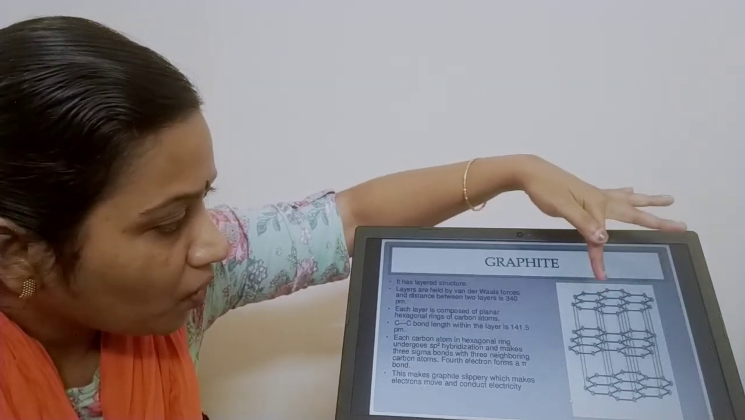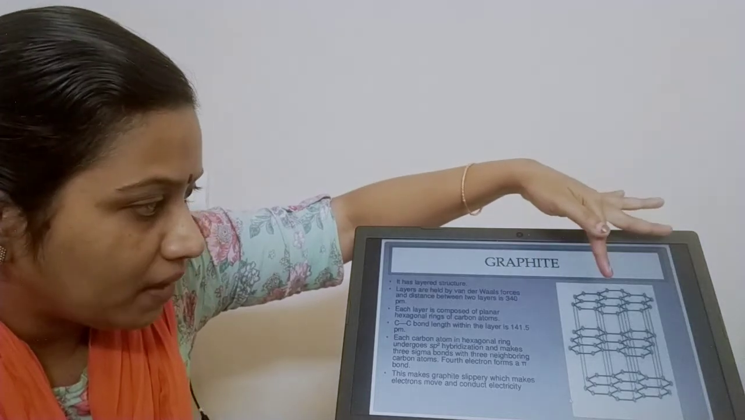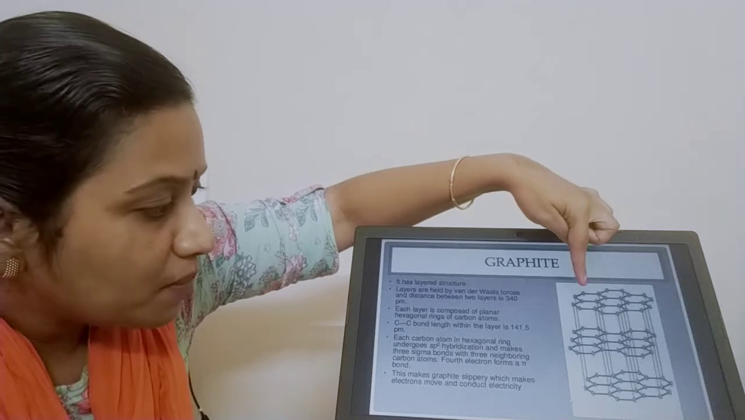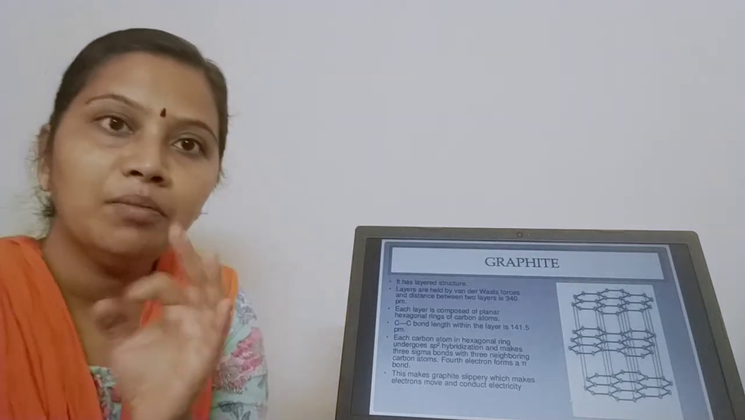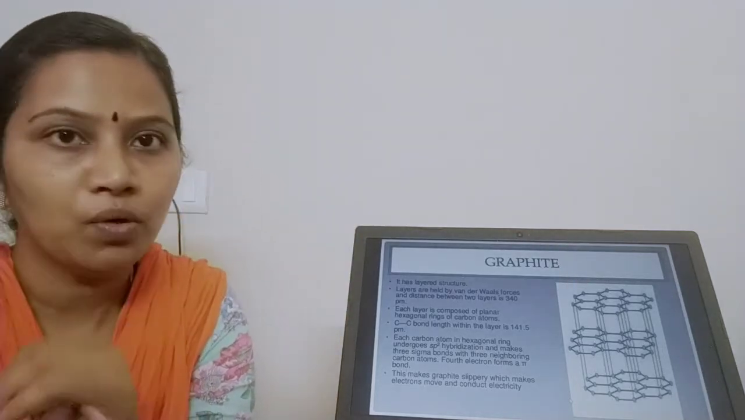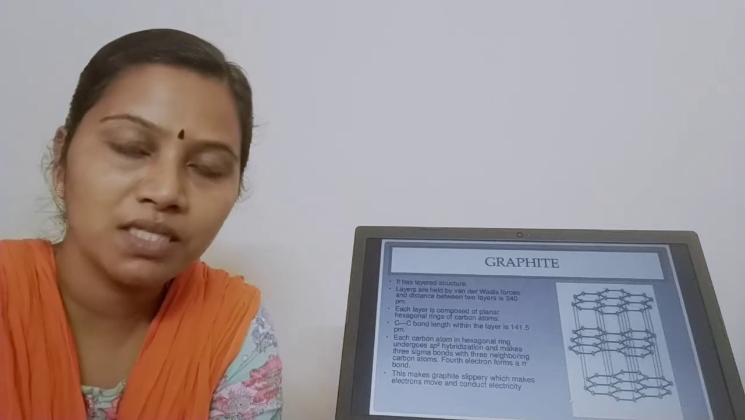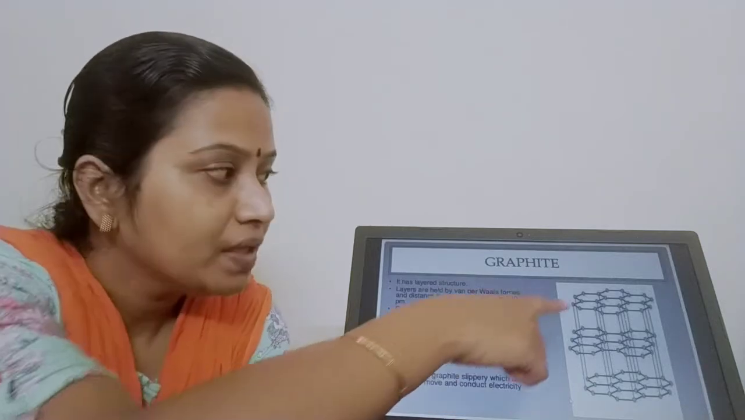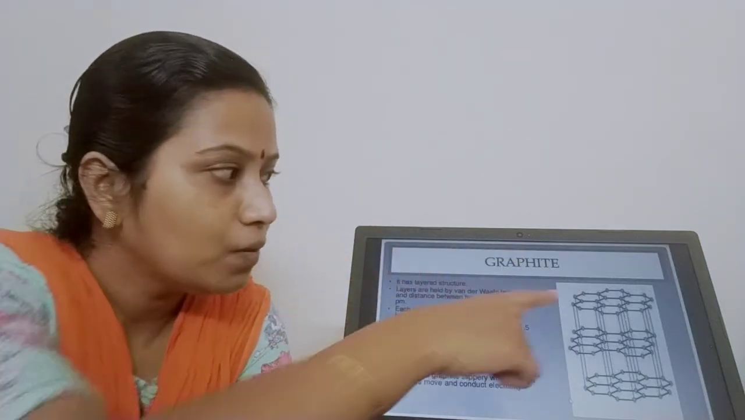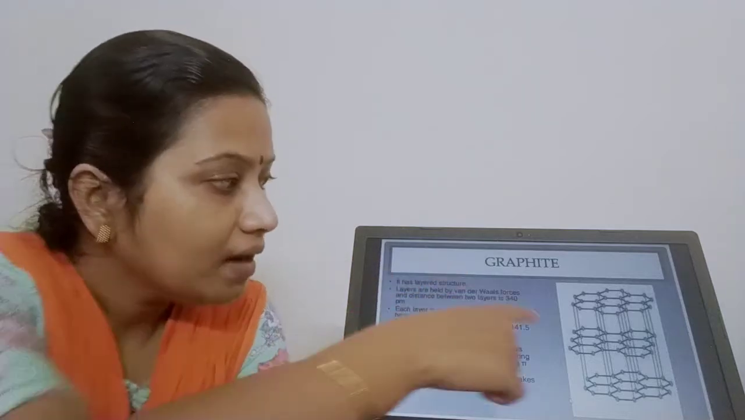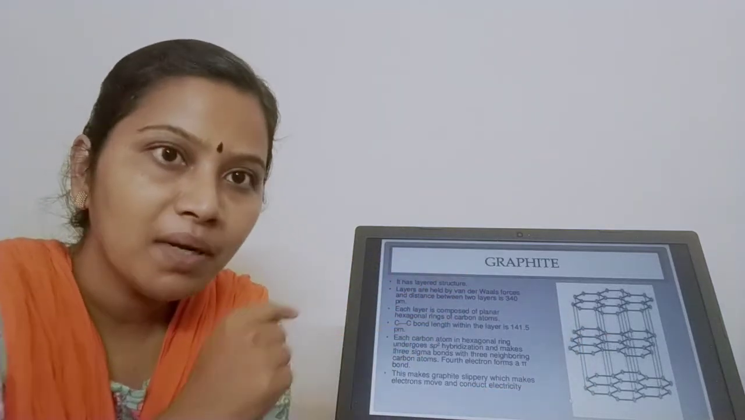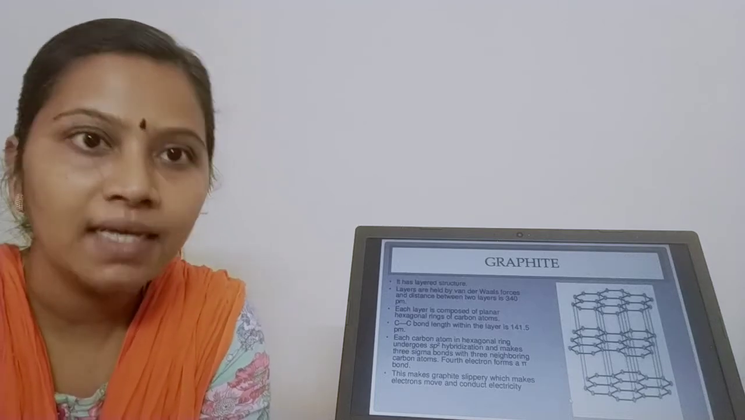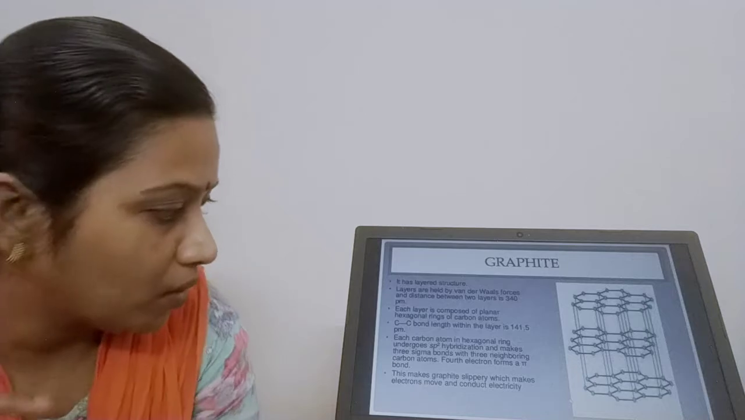What is the C-C bond length? It is 141.5 picometer. The carbon atom in this hexagonal ring undergoes sp2 hybridization and it makes 3 sigma bonds and 1 pi bond. Hope all of you are aware about the sigma bond and pi bond. See, I'm just summing up. It's a layered structure. Layers are held together by van der Waals forces. And what is the distance between two layers? They are in the form of hexagonal rings. Each carbon in the hexagonal ring is in sp2 hybridization. As a result, you will be getting 3 sigma and 1 pi bond.